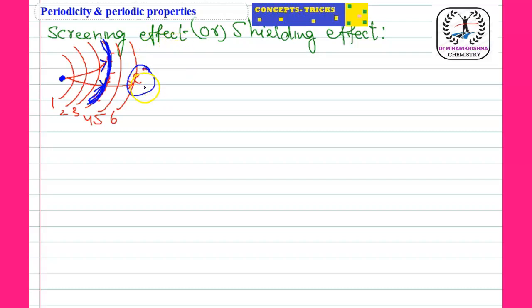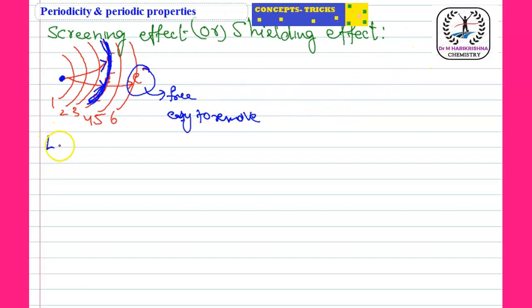Then these electrons will be very free and easy to remove, because there is no nuclear attraction on this electron because of the screening effect. So this is the effect of screening. When the screening effect is more, electron removal is very easy. When the screening effect is less, some attraction is possible on the valency electron. Actually, because of this screening effect, lanthanide contraction is also possible. Normally here there is a reduction in size of ions.